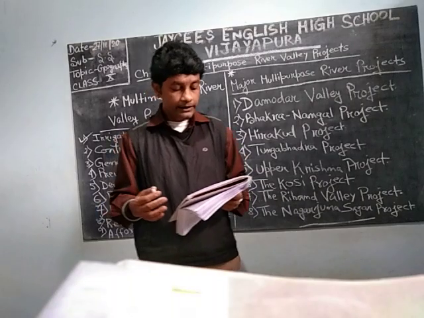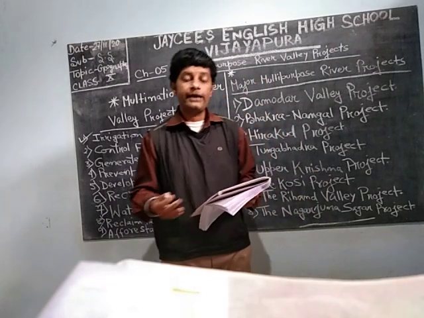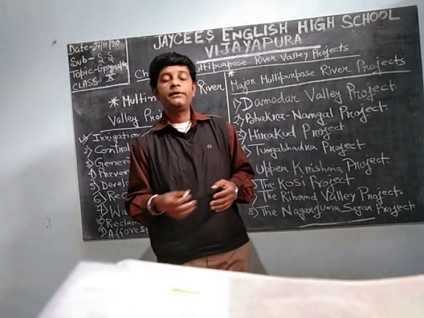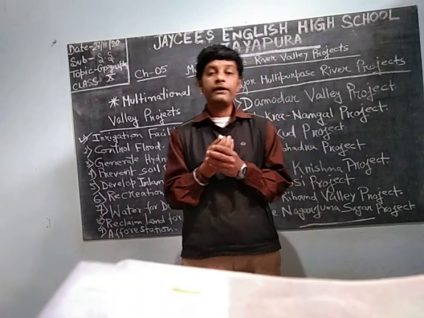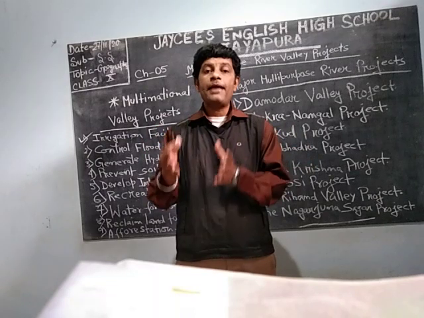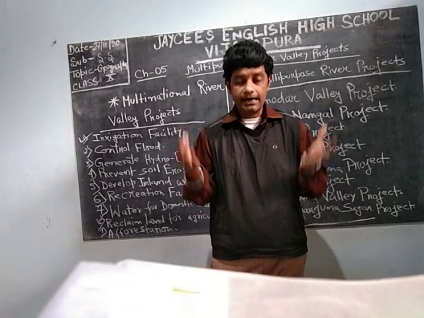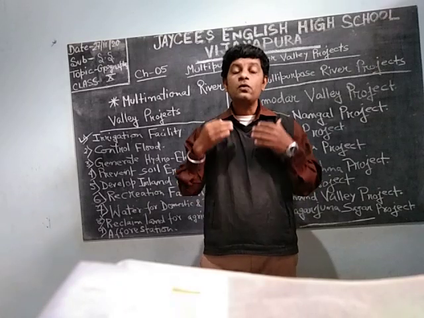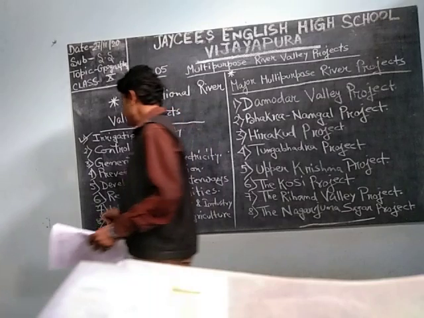To reclaim land for agriculture. It will help agriculture. Afforestation. Afforestation means the opposite of deforestation. Deforestation is the cutting of trees, and this multi-purpose river valley project helps in afforestation, which means new plants we can plant and give water there, so that it will come out with a good structure. Afforestation means the necessity to get more plants. Now these are over.